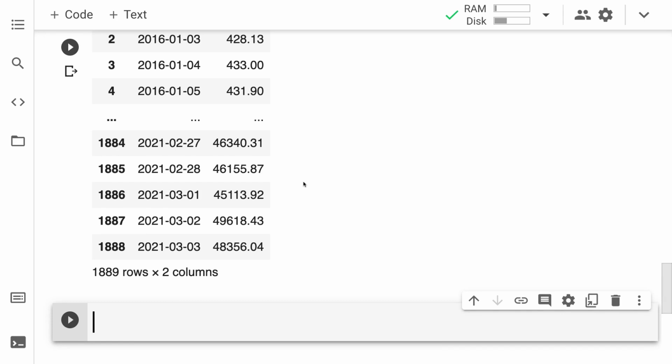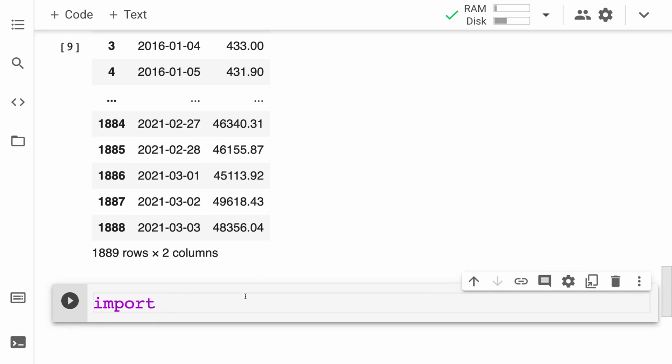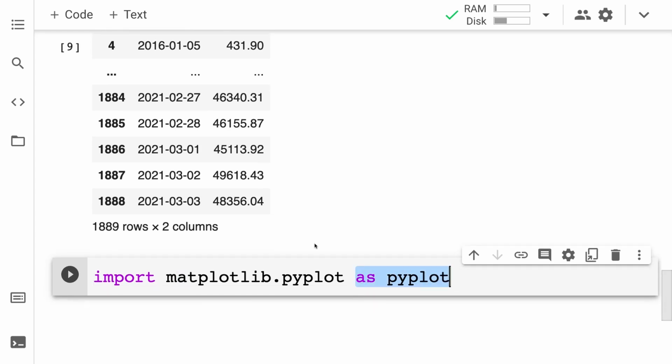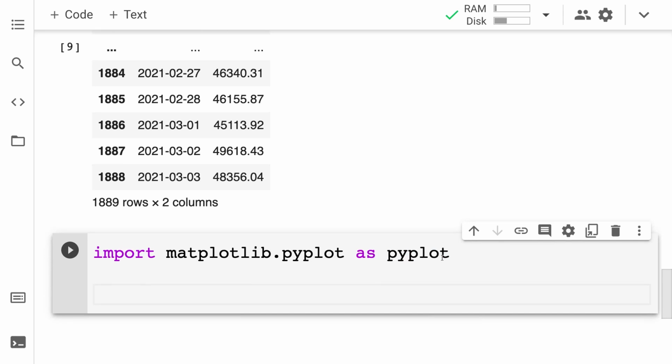And first, I'm going to have to import a plotting library to help me with the plotting. I'm going to import matplotlib, and specifically its subplot library known as pyplot. So I'm going to import matplotlib.pyplot, and I can refer to it as plt for short with this keyword as pyplot. All right, now I can put to use the pyplot library. This library is very commonly used for building out graphs, charts, histograms, and more.